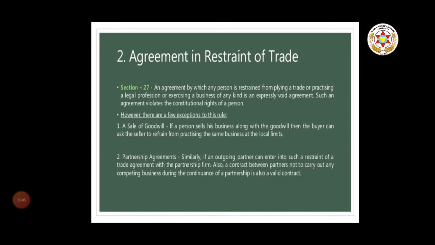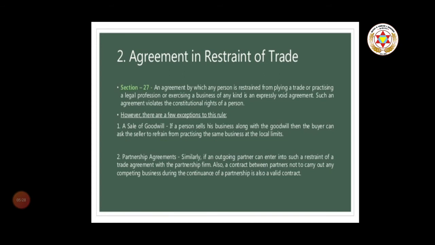However, there are certain exceptions to this rule. Number one is a sale of goodwill. According to section 27, the seller of the goodwill of a business can be restrained from carrying on a similar business within specified local limits so long as the buyer or any person deriving title to the goodwill from him carries on a business like thereon, provided the restraint is reasonable in point of time and space.